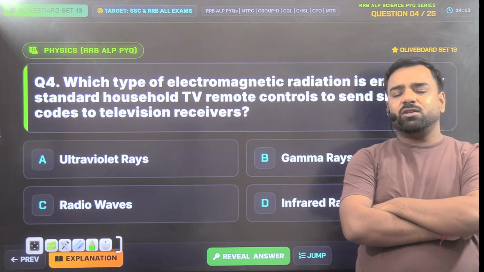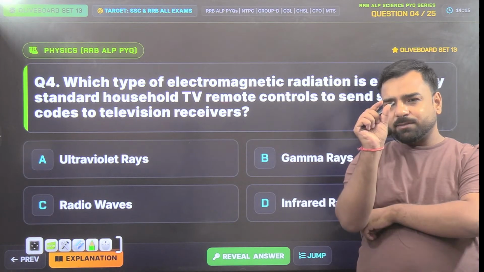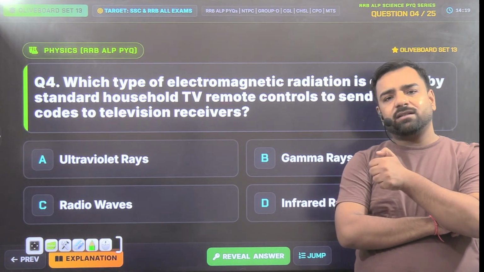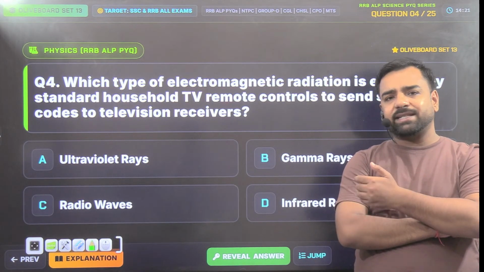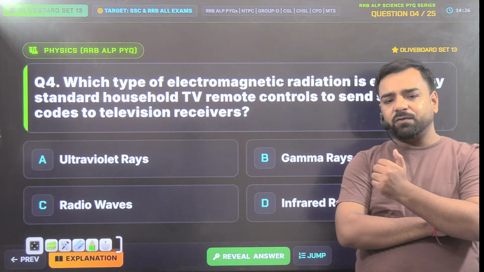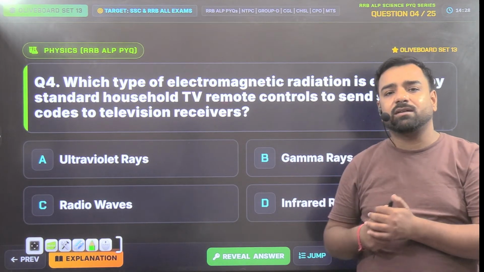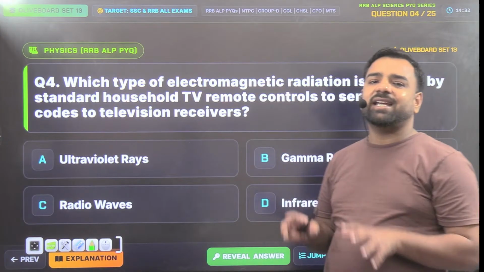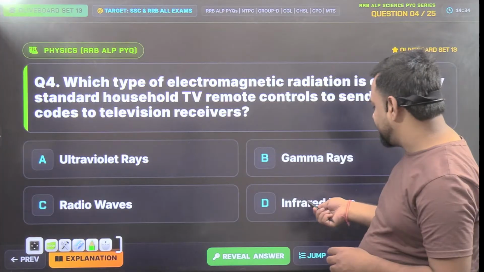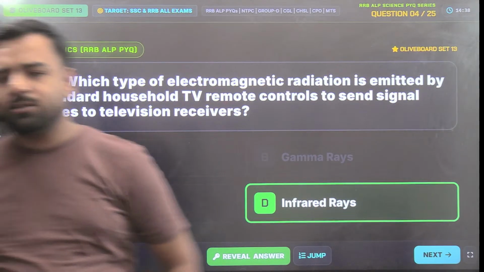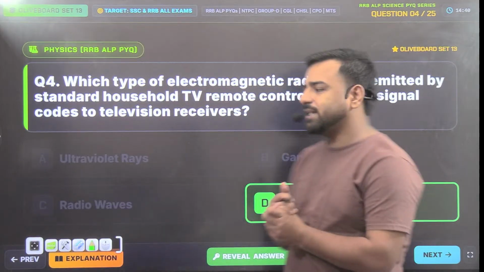Guys, if you look at your TV remotes, you'll find a small sensor on the remote. When you press a key, you won't find any ray there. But if you check it via a mobile phone's camera, you'll find that there's a color also, right? So these are infrared rays which are present there. So option number D, that is infrared, is the correct answer. And Ankita, Utkarsh, both of you are correct here, right? What's the next question?